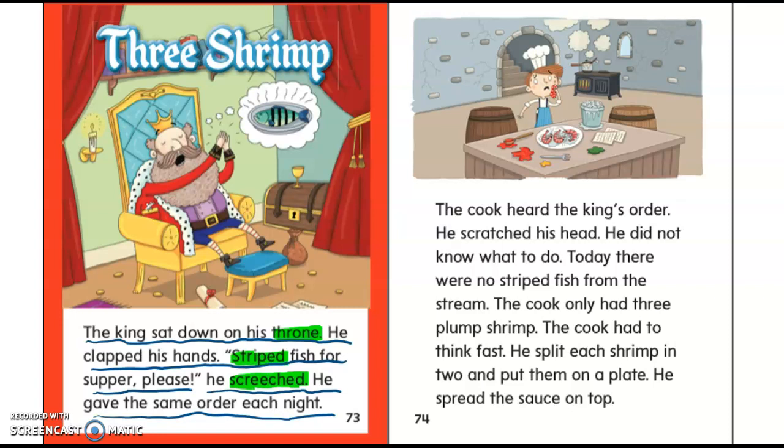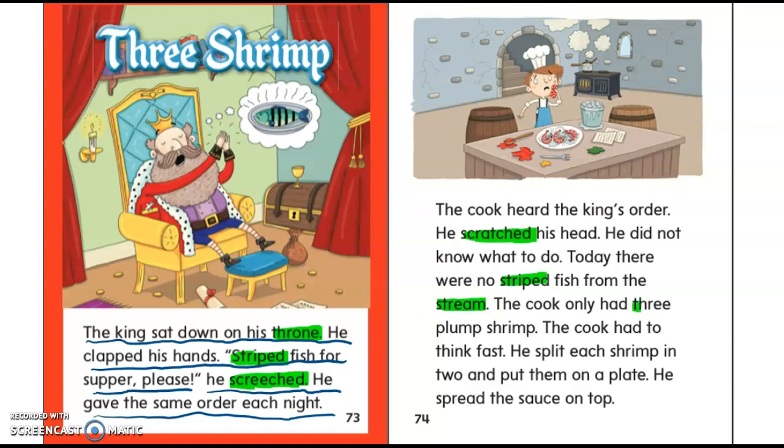Okay, next page. So, SCR here again, we have scratch with ED at the end. Scratch is a verb. Adding ED means it's already happened. So, scratched his head. He already did it. Then we once again have our word striped from last page. Then we have STR here. We have stir, the word is stream.